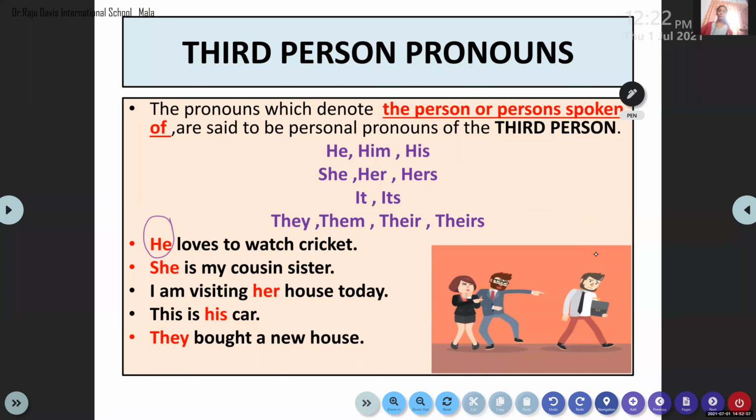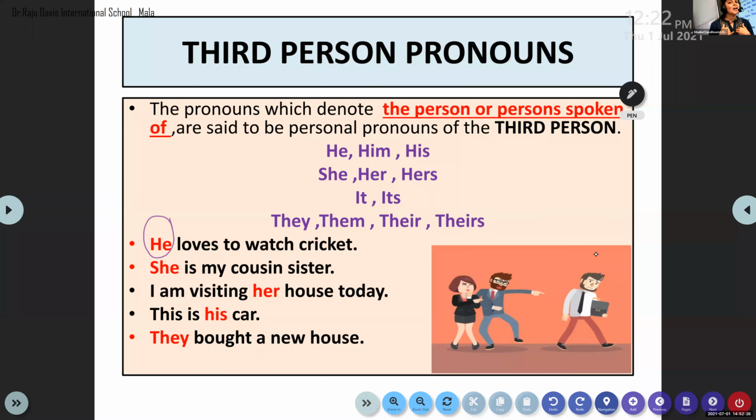So I am visiting her house today. Again, I am the speaker. Miss Anju is the speaker. I am speaking to Anandesh and talking about, see, Anandesh, I am visiting her house today. Whose house? Pavitra's house. I am visiting Pavitra's house today.